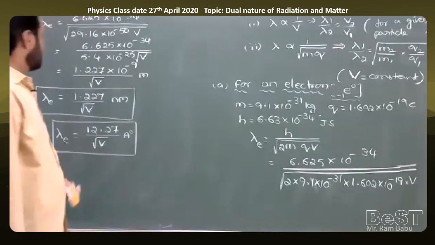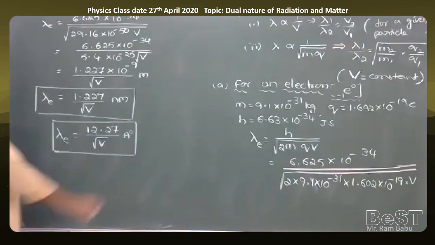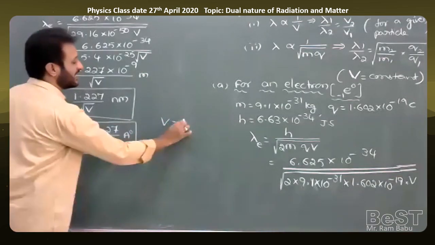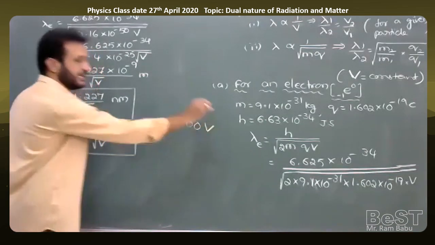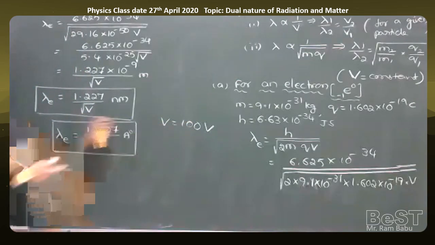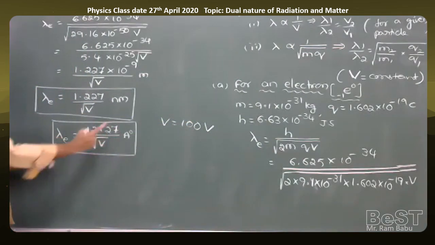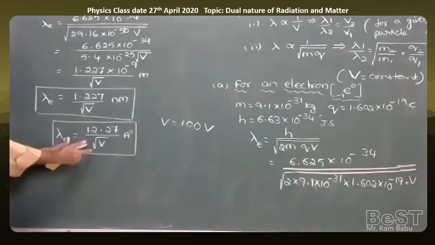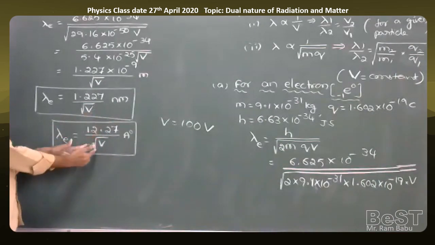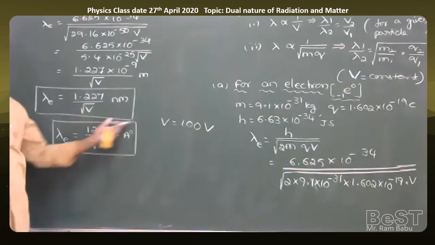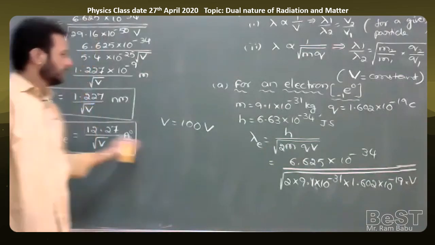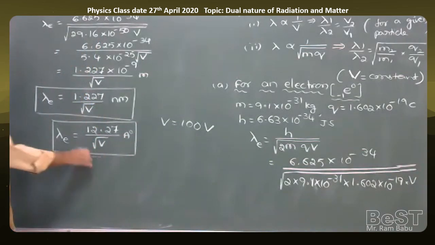So in competitive exams, for example, an electron is moving through a potential difference of 100 volt. Then what is the de Broglie wavelength of the electron asked? So simply 12.27 by root 100. Root 100 is equal to 10. So 12.27 by 10 is equal to 1.227. So it is easy to identify the answer also. So it is one shortcut formula for the de Broglie wavelength of an electron.